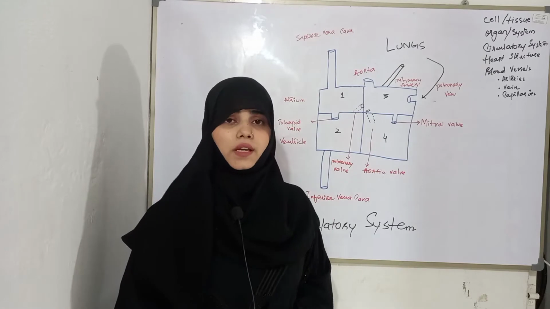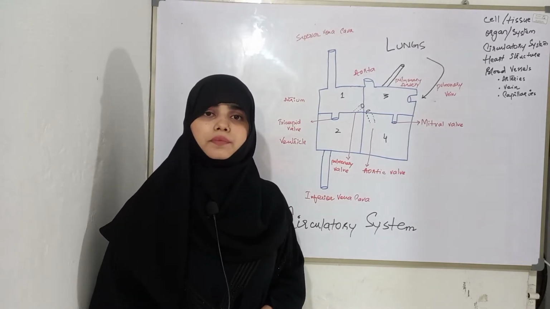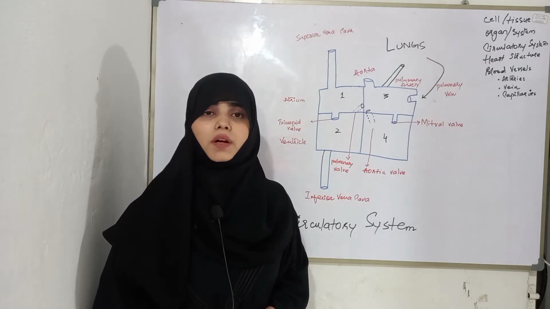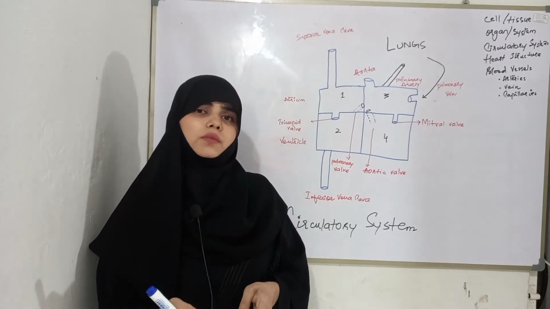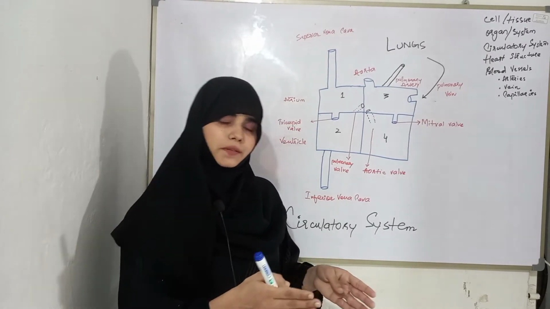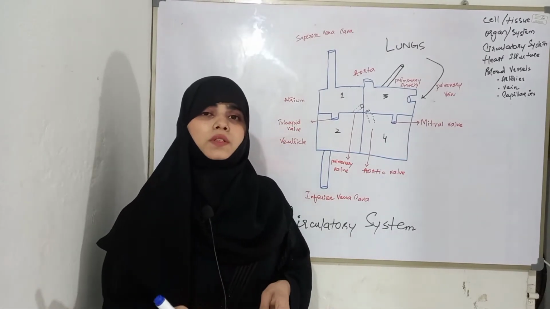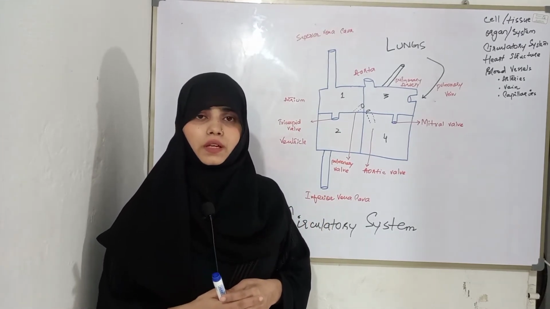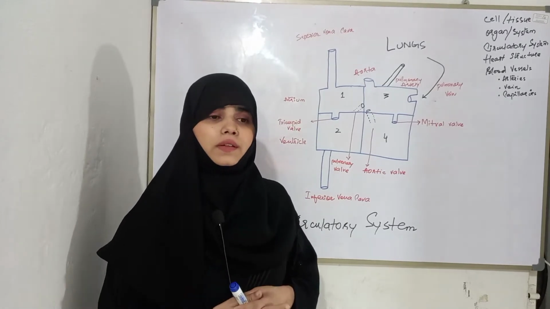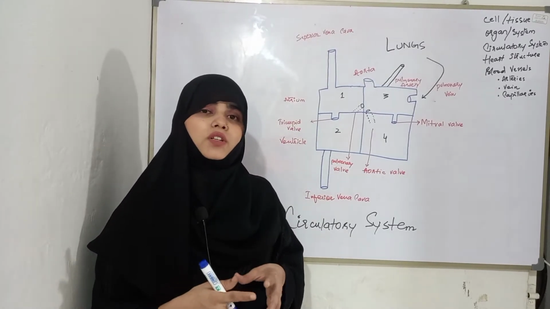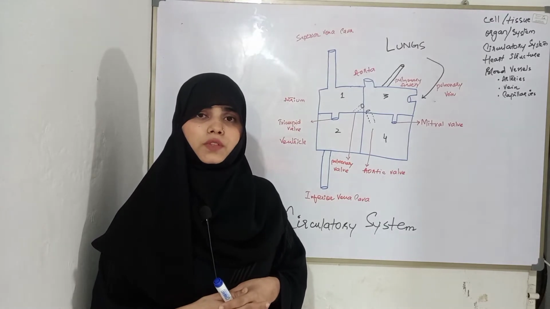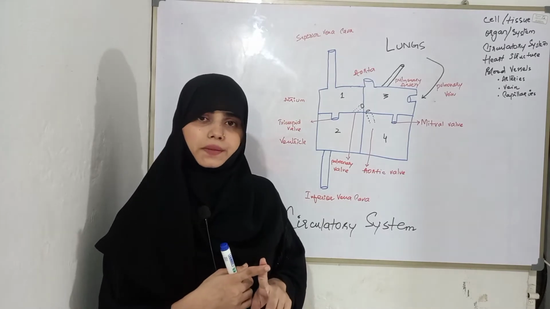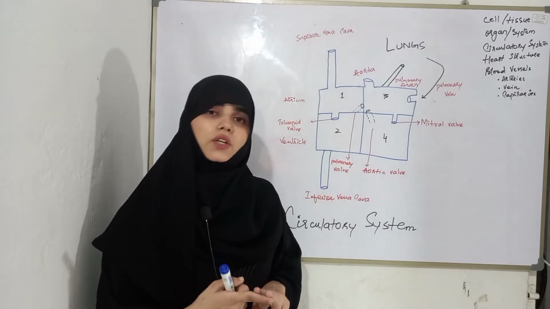In arteries, there is oxygenated blood. And in veins, there is deoxygenated blood. What is meant by oxygenated blood and what is meant by deoxygenated blood? Oxygenated blood means the blood which has a rich amount of oxygen gas. And deoxygenated means that the blood has a very poor amount of oxygen gas. So arteries have oxygenated blood and veins have deoxygenated blood.